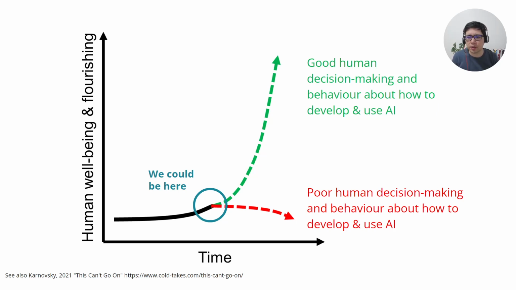And so this connects to the ideas of AI safety or AI alignment. How do we build these systems in a way that they reflect human values and preferences and do right by us, particularly when they start being able to interact with the world in some way? And the question of how to improve human decision making and behavior is the area of AI governance, which is what I'm very interested in, in terms of laws, policies, international agreements, and civil society and research. What all of those things and those actors do together in order to try to improve how we develop and use AI in order to maximize well-being and flourishing.